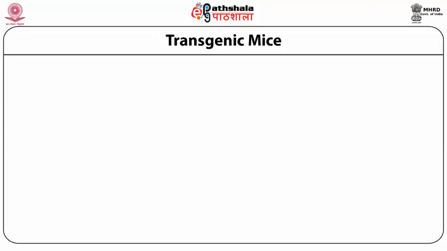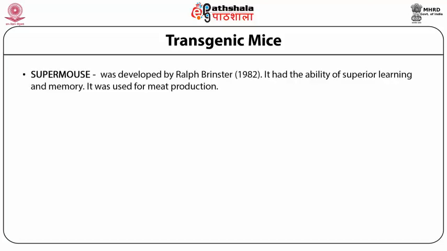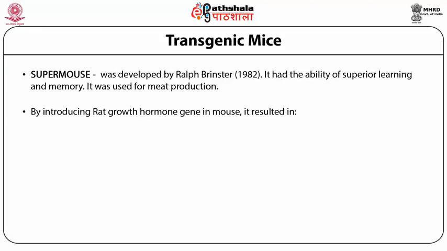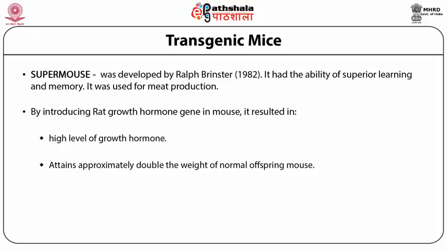Among the transgenic mice, alternative mice which have been produced are known as the super mouse, onco mouse, and smart mouse. Now, what are the features of these mice? Super mouse was developed by Ralph Brinster in 1982. It has the ability of superior learning and memory. It was used for meat production. It was produced by introducing the rat growth hormone gene into the mouse, which resulted in a high level of growth hormone, and it attained approximately double the weight of a normal offspring mouse.